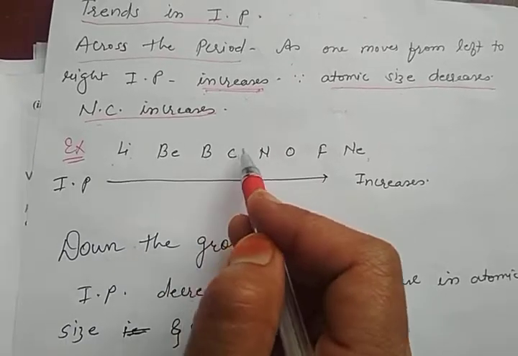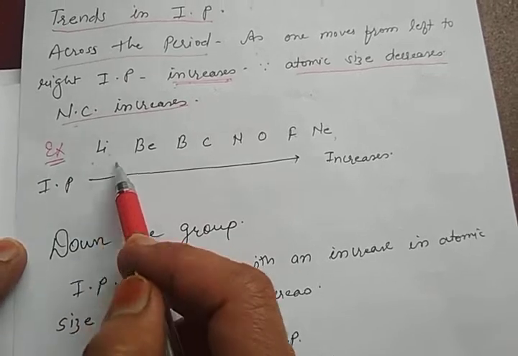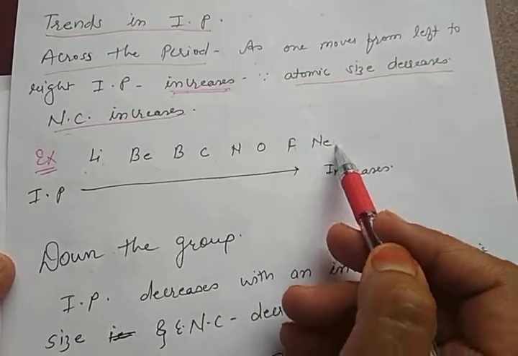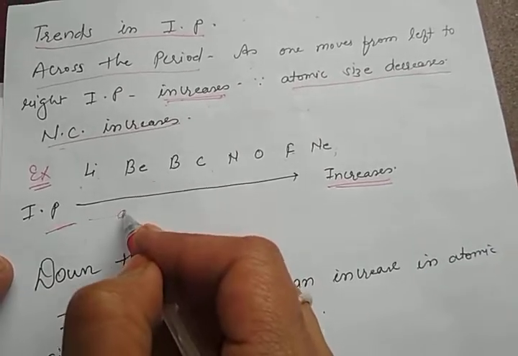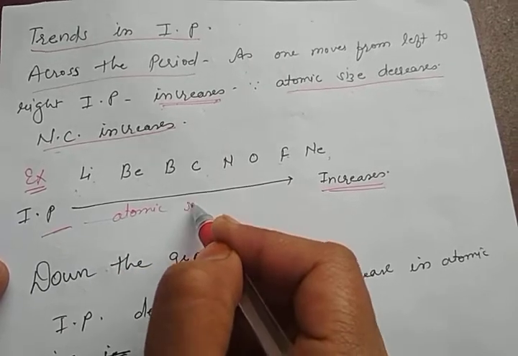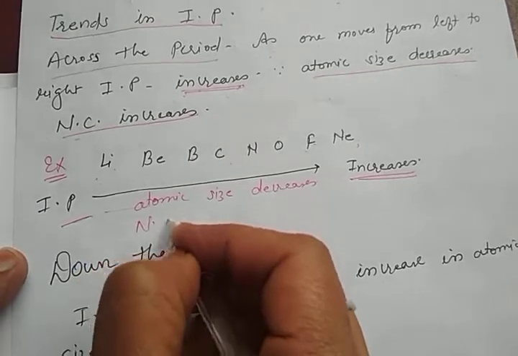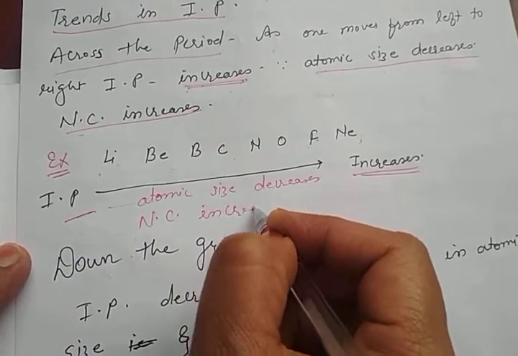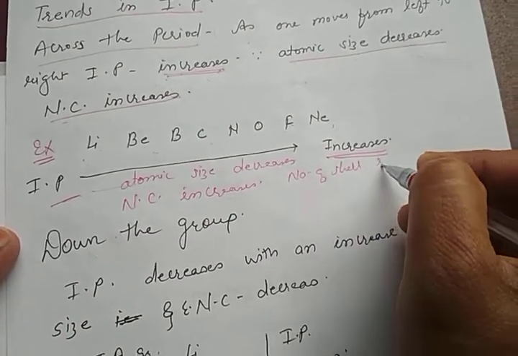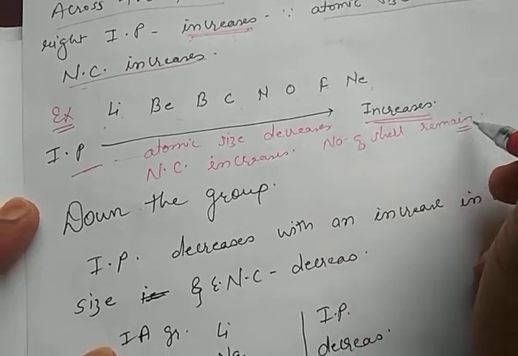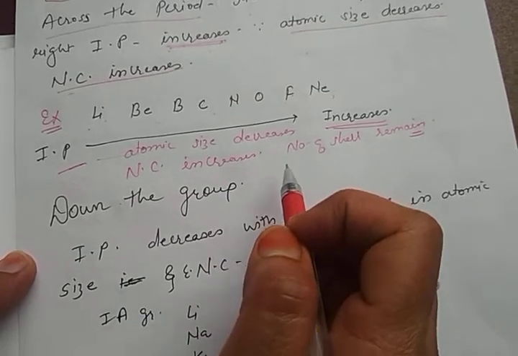Let's take the example of the elements of the second period: lithium, beryllium, boron, nitrogen, oxygen, fluorine, neon. When we move from lithium to beryllium to carbon to fluorine and neon, the ionization potential goes on increasing because atomic size decreases, nuclear charge increases, the number of shells remains the same, and due to that the contraction in size takes place and ionization potential increases.